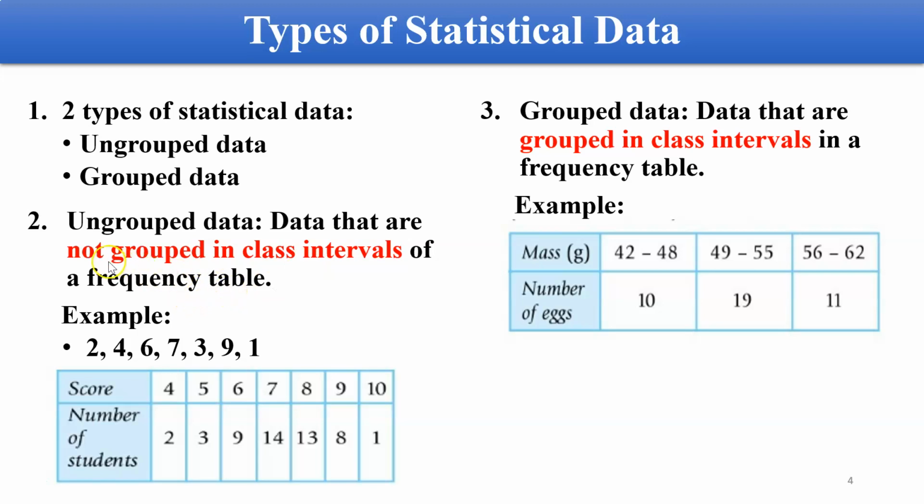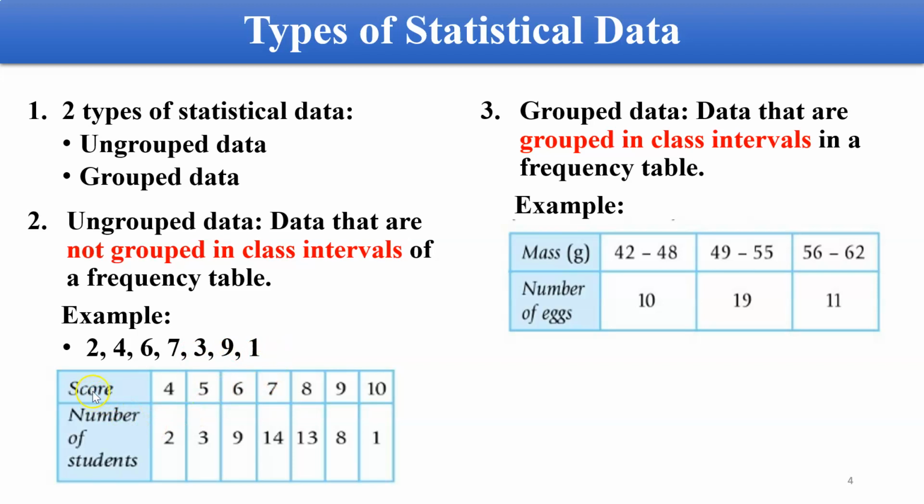I highlight there, not grouped in class interval, which means that you will have data in this form, for example, 2, 4, 6, 7, 3, 9, and 1. So the data is written down using commas. Kita guna comma untuk tulis the data. So there is no class interval. Interval means ada julat, ada range dekat situ. So we only use commas like this.